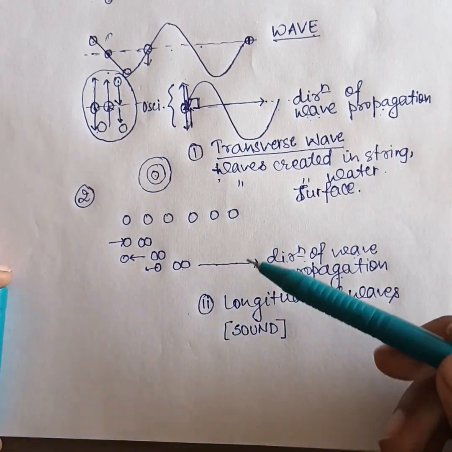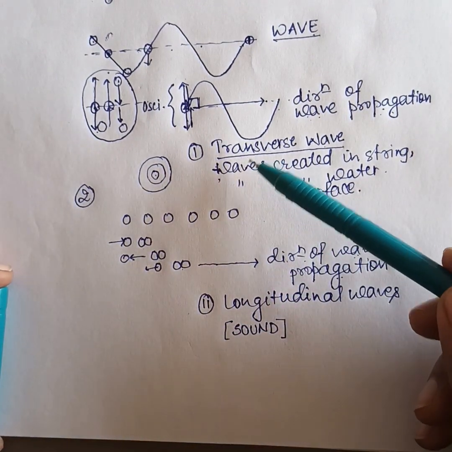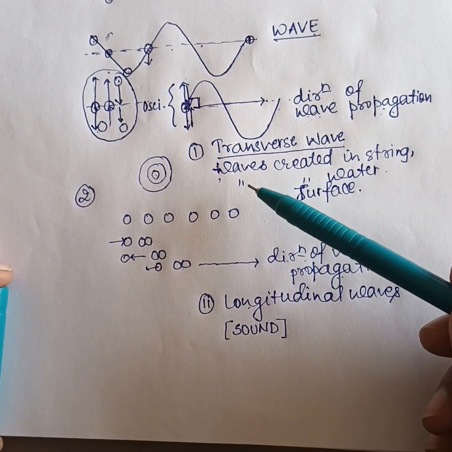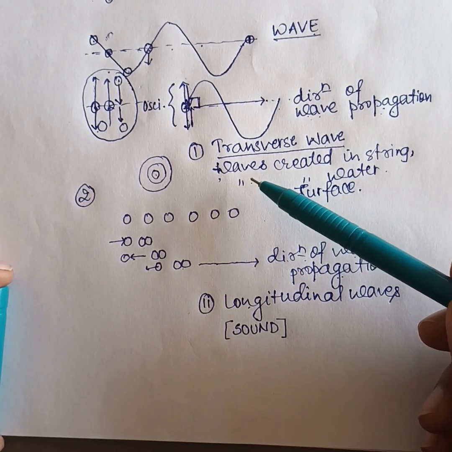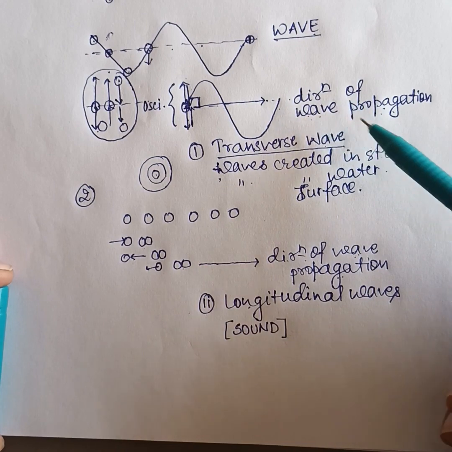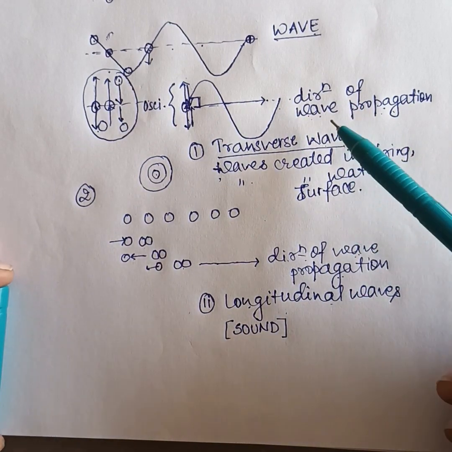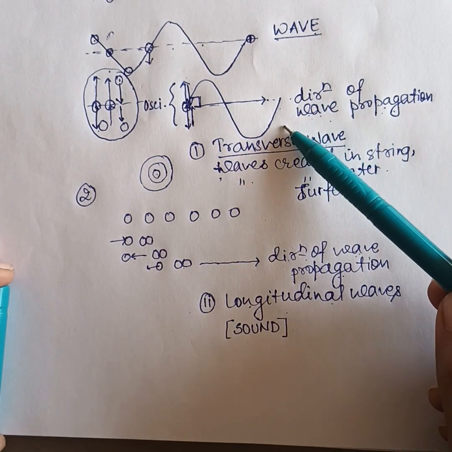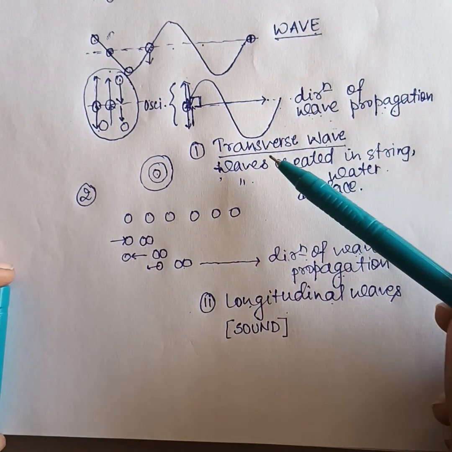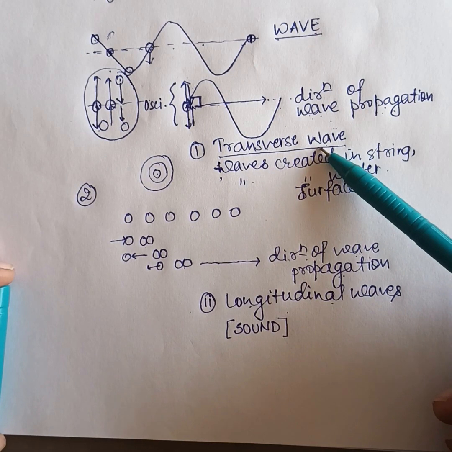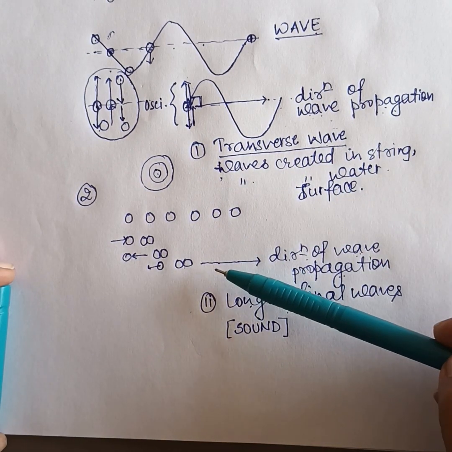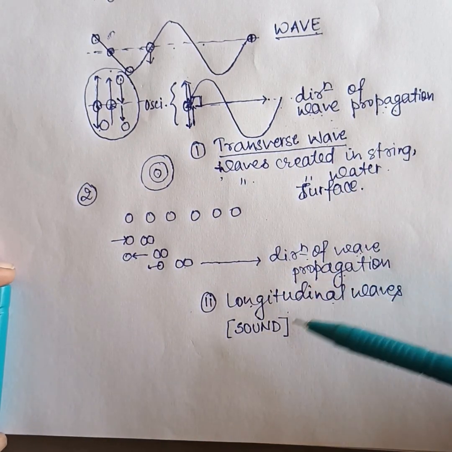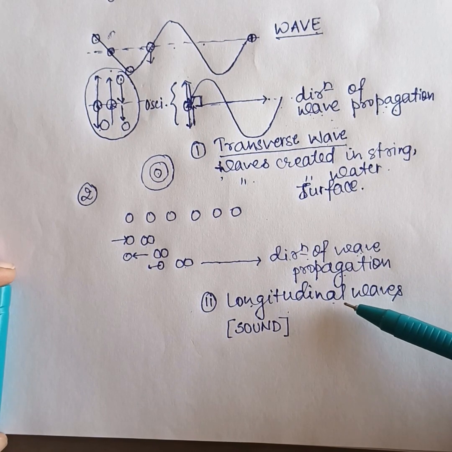So this is all for the types of waves on the basis of oscillation of the particles along the direction of the wave. This is along the direction of the wave and this is perpendicular to the direction of the wave. If the oscillation of the particle is perpendicular to the direction of the wave, we consider it to be a transverse wave, and if the direction of the oscillation of the particle is along the direction of the wave, then we consider it to be a longitudinal wave.